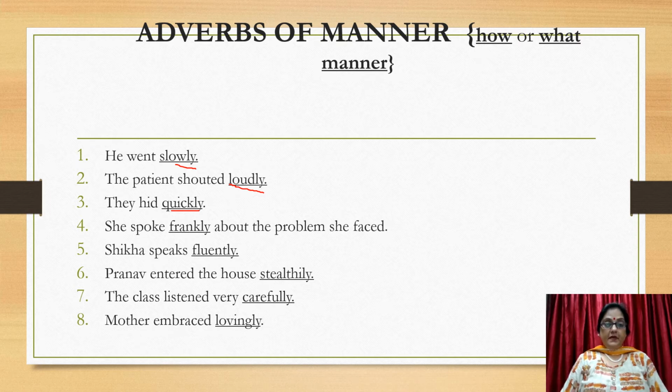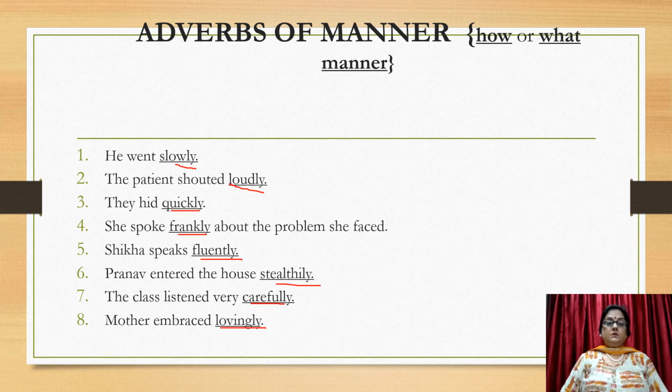How did she speak? She spoke frankly about the problem she faced. Shika speaks fluently. How does Shika speak? Fluently. Pranav entered the house stealthily. How? Stealthily. The class listened very carefully. Carefully. Mother embraced lovingly. In what manner? Lovingly.